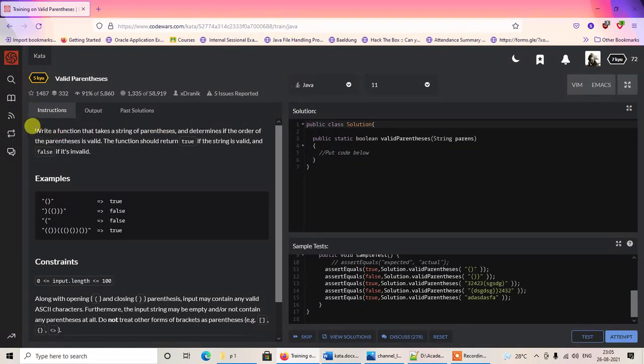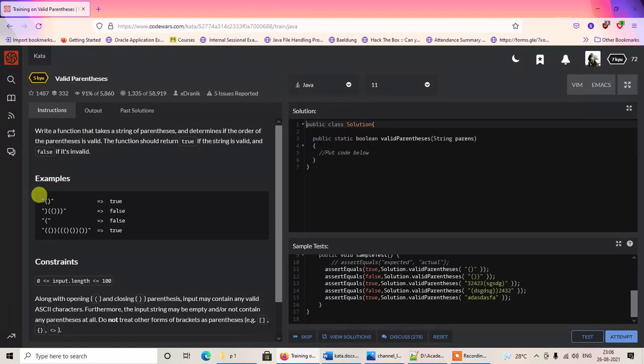First of all, it says write a function that takes a string of parentheses and determines if the order of the parentheses is valid. The function should return true if the string is valid and false if it's invalid. So this is the text of our problem. We'll have to create a function that takes a string of parentheses as input, and it will check whether the order of the parentheses is valid or not.